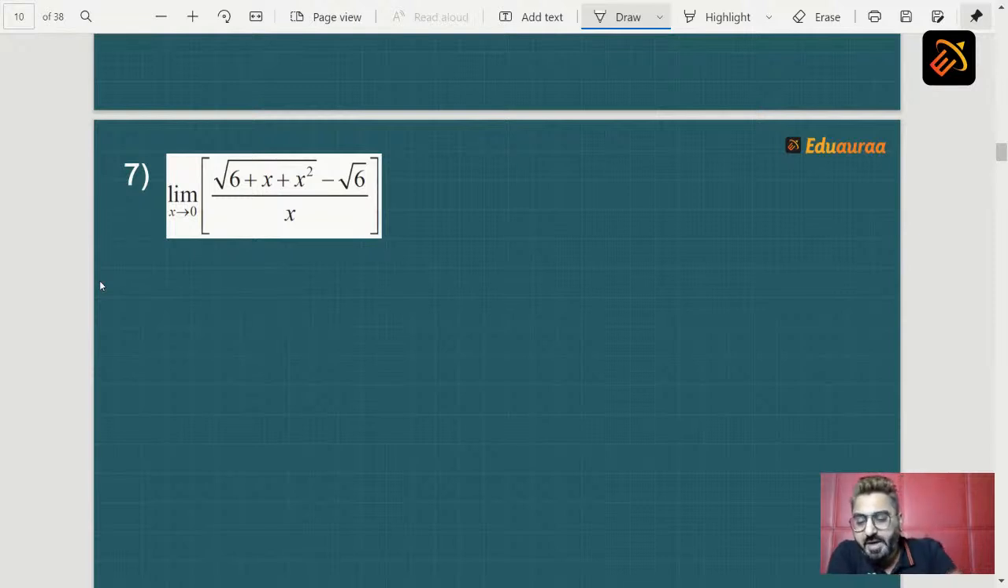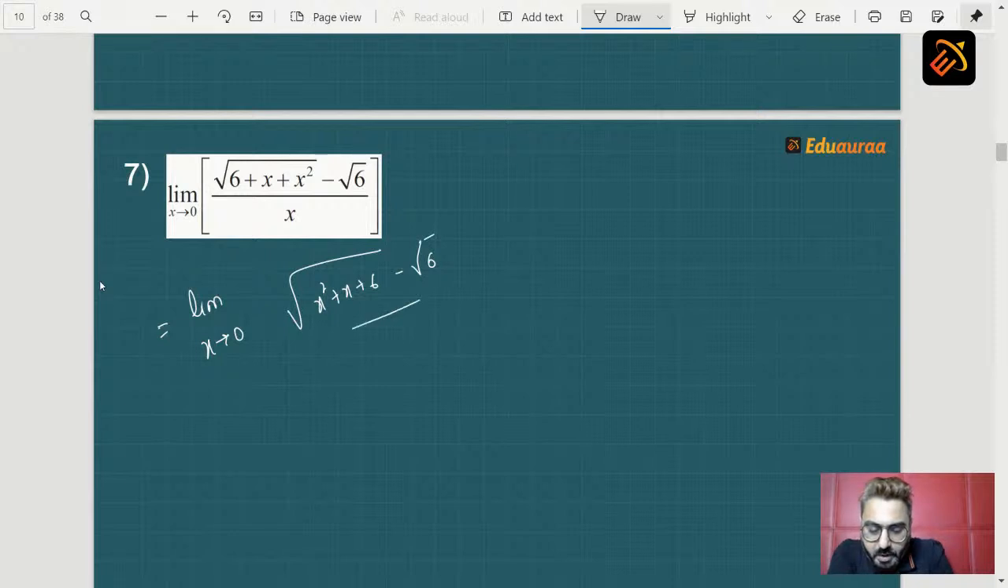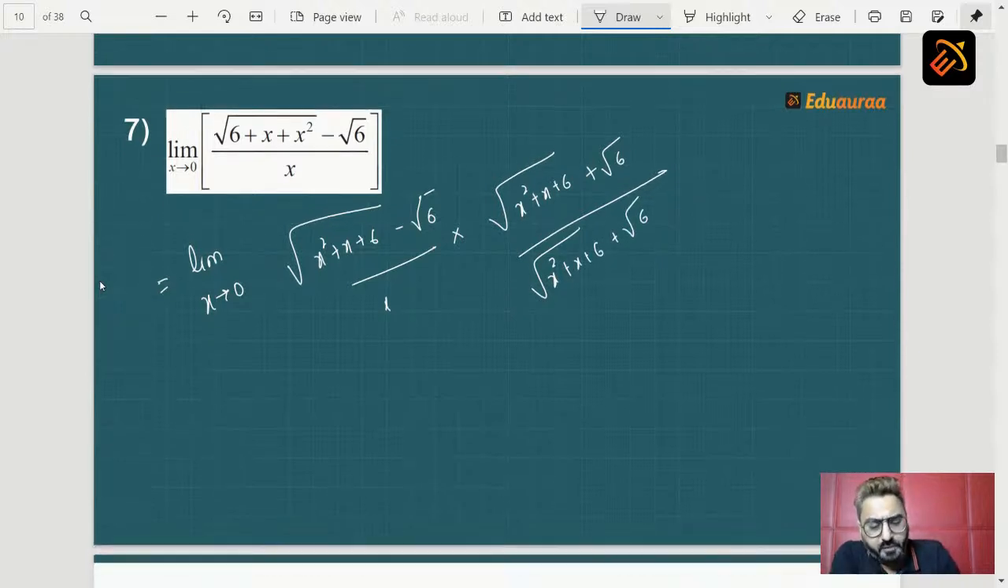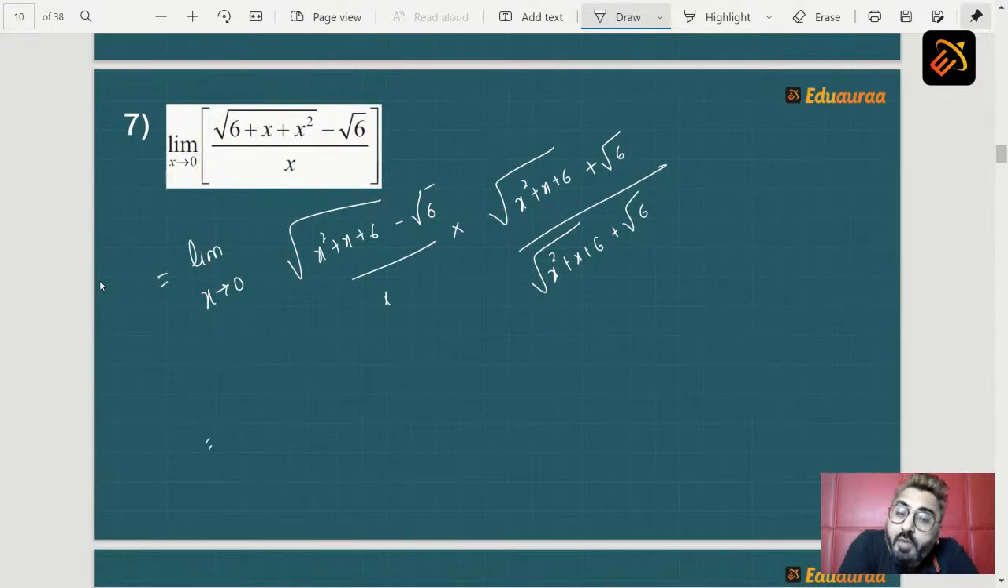Change of sign. So we get the next step as limit x tending to 0, (root of x square plus x plus 6 minus root 6) upon x into (root of x square plus x plus 6 plus root 6), whole multiplied by (root of x square plus x plus 6 plus root 6) upon (root of x square plus x plus 6 plus root 6). Now, if you see the numerator part, it is in the form of a plus b, a minus b, that means a square minus b square formula.